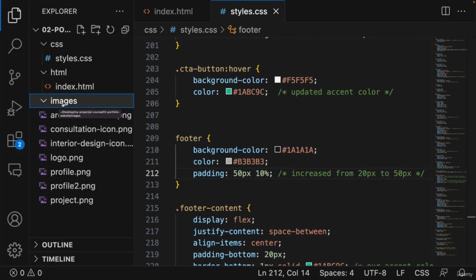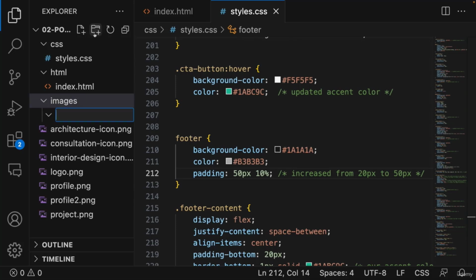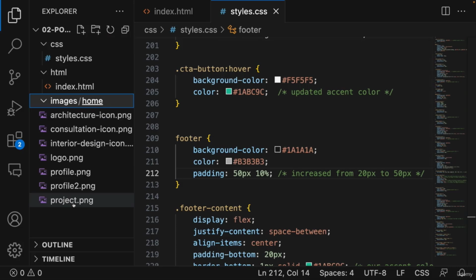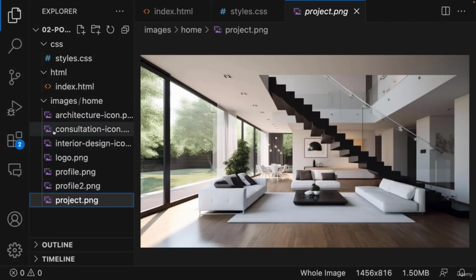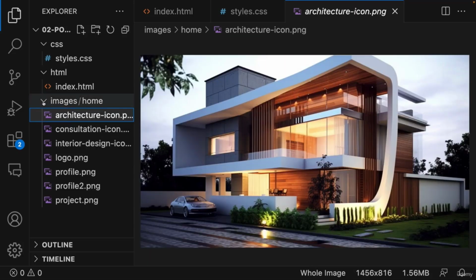So I'm selecting images, then click on new folder, paste the name, press enter. And now I'm going to select all the images that we have. Holding shift, you can select all of them, right? And drag and drop them on home. Okay, move. And it's not inside home, it's inside images.